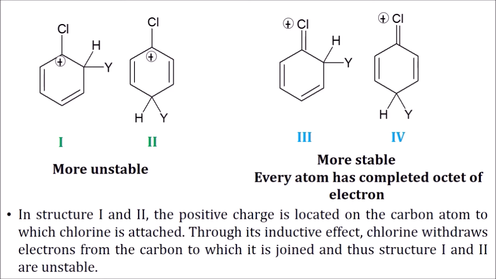Therefore, through its inductive effect in structures number 1 and 2, halogen tends to withdraw electrons and thus destabilize the carbocation, and through its resonance effect halogen tends to release electrons and thus stabilize the carbocation. This electron release is effective only for attack at the ortho and para positions to the halogen.